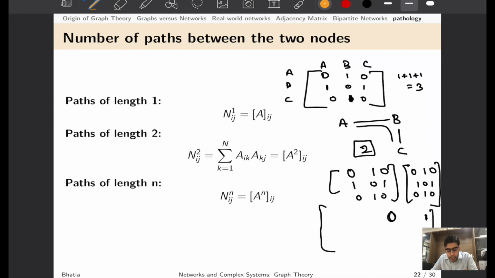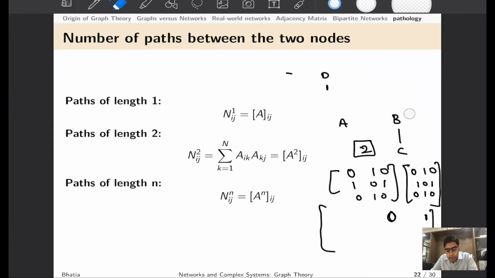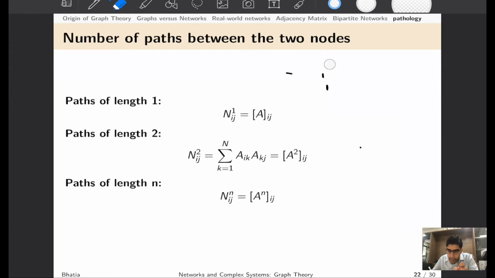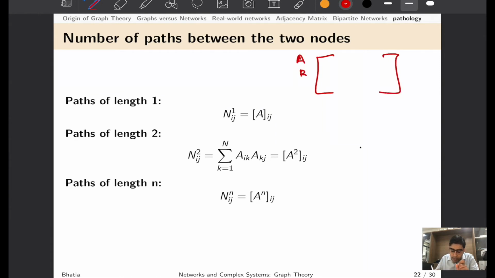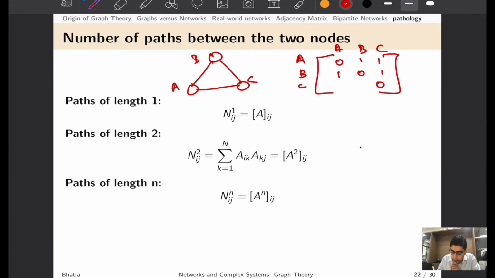Now, another question arises. We are interested to find the number of paths of a certain length between a pair of nodes, and how we can use the adjacency matrix to achieve that. If you remember, the adjacency matrix would have all zeros and ones. So we will have some nodes here, A, B, C, and A, B, C. I am considering a three-node network, a triangle, which is a complete graph in this case. So A to A is 0, A to B is 1, A to C is 1, B to A is 1, B to C is 1, C to A is also 1, C to B is equal to 1. This is a symmetric complete graph.